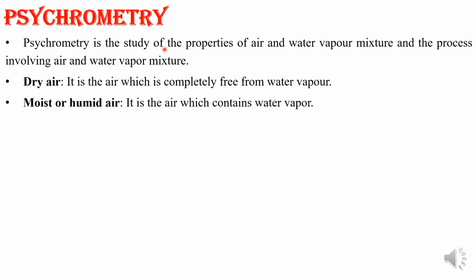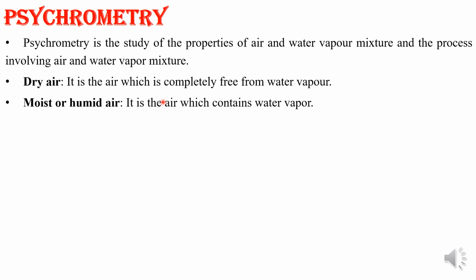Next, we will have the moist air or humid air. Moist air is the mixture of dry air plus water vapor. Together it is known as moist air. The amount of water vapor varies according to the temperature of the air, until it reaches saturation at one point. So it all depends on the amount of water in the air.